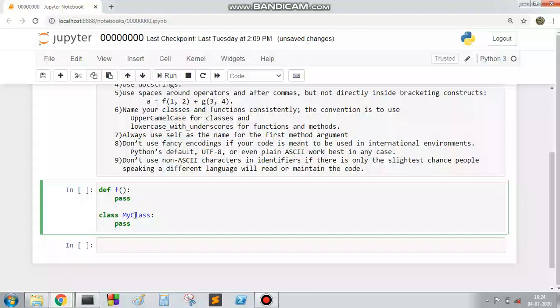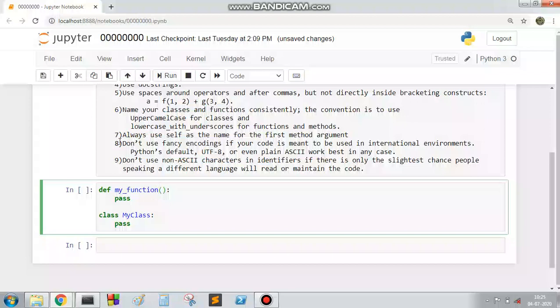This is upper camel case when defining a class. But if you are defining a function, the name must be this way: all small, my underscore function, all in lower case and separated by underscores.